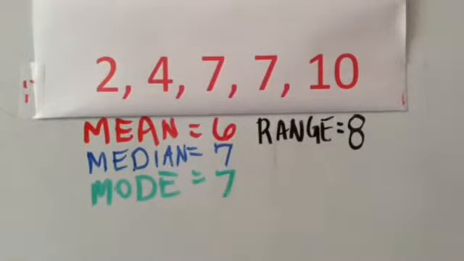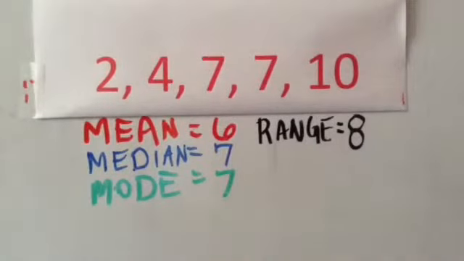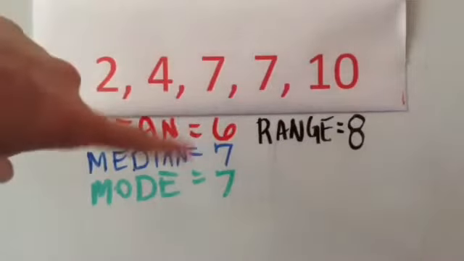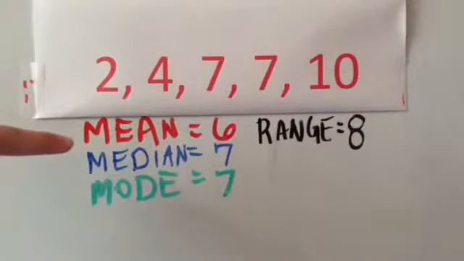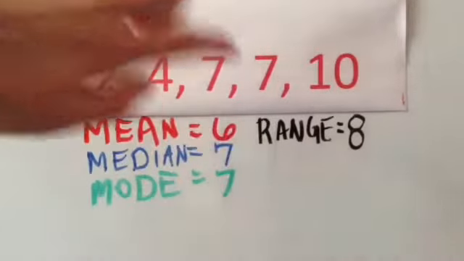So we're evaluating these measures of central tendency for the family that stubs their toe in the living room 2, 4, 7, 7, and 10 times. They stub their toe about an average of 6 or 7 times. The exact average, or the mean, is 6. The median is 7, and the mode is 7. The range for our set of data is 8.